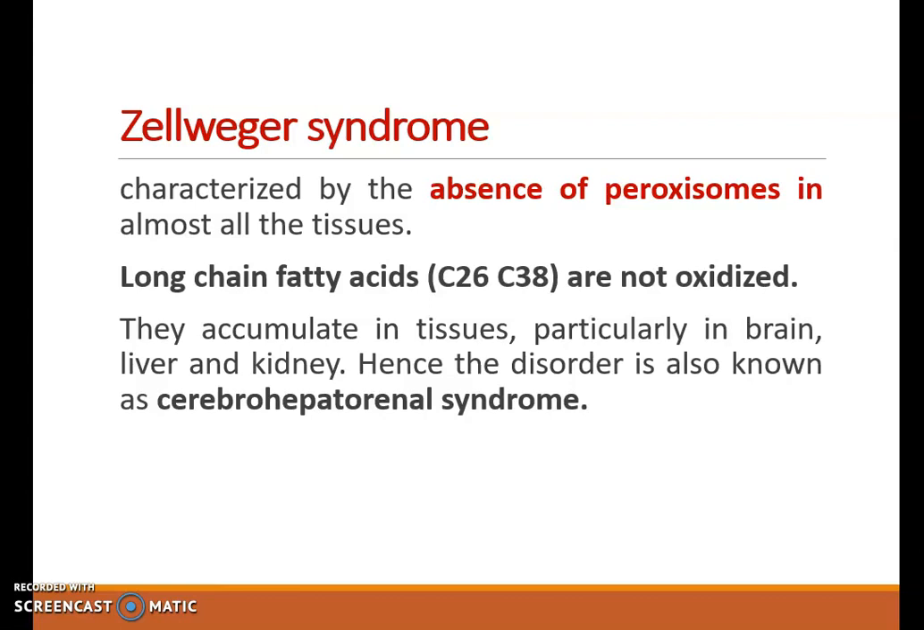Zellweger syndrome, it is characterized by absence of peroxisomes in almost all the tissues. So due to this long-chain fatty acids, C26 to C38 are not oxidized. They accumulate in tissues, particularly in brain, liver and kidney. Hence, this disorder is also known as cerebrohepatorenal syndrome.